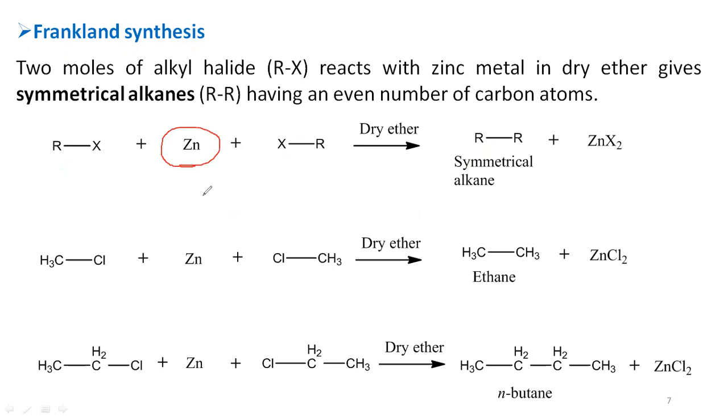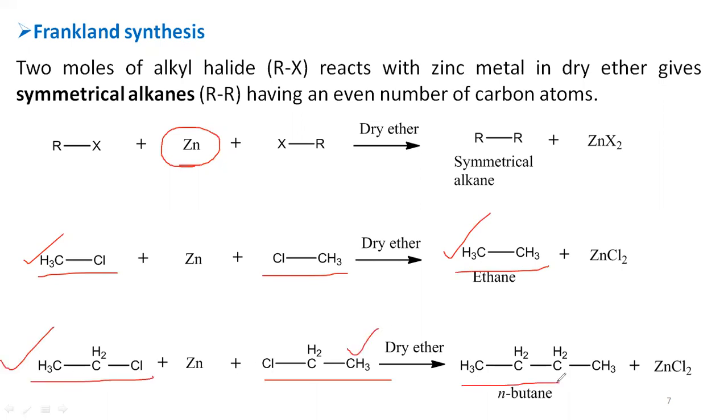Remaining everything is same. Similarly, here also you can see some other examples under the same category. If you use methyl chloride as the alkyl halide, you are going to get ethane as the symmetrical alkane. If you are using ethyl chloride, then you are going to get n-butane as the symmetrical alkane.